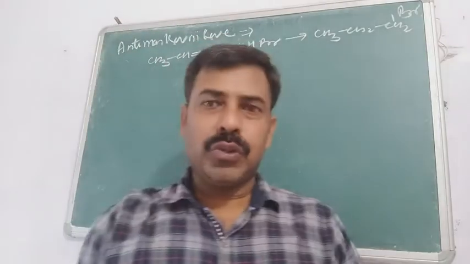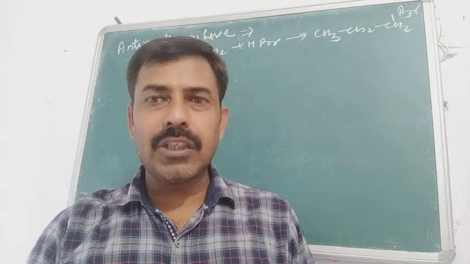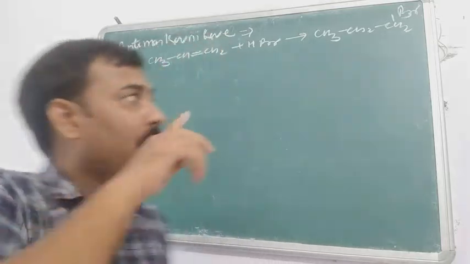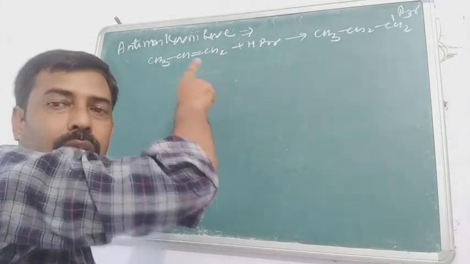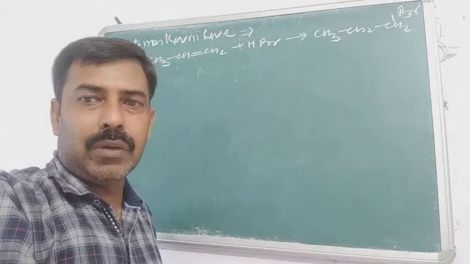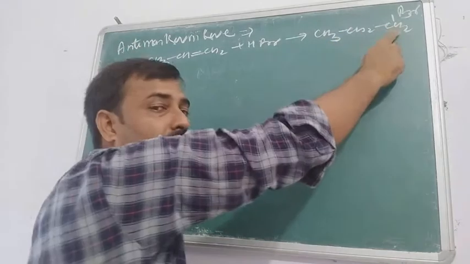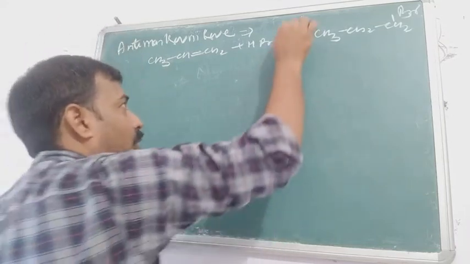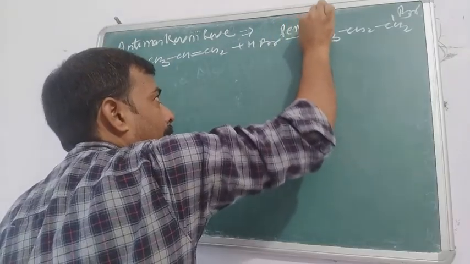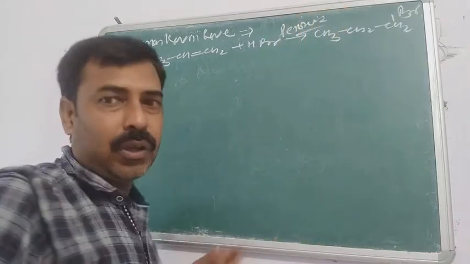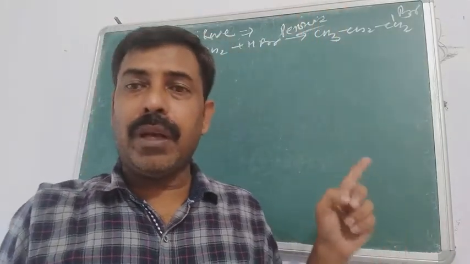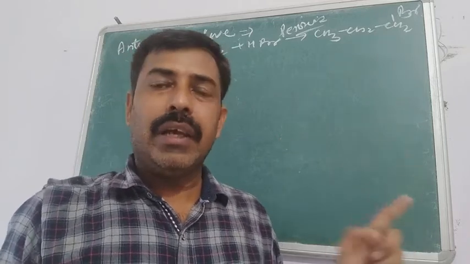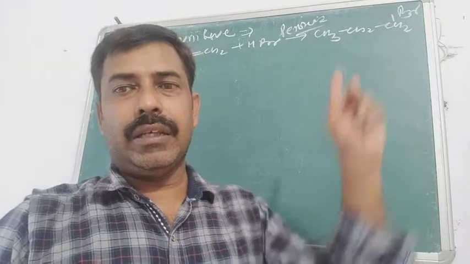Now we are going to see the next rule, called the Kharasch effect or the anti-Markovnikov rule. According to the anti-Markovnikov rule, the more electronegative element approaches the unsaturated carbon having the greater number of hydrogens in the presence of peroxide. So in the presence of peroxide, the more electronegative element approaches the unsaturated carbon having the greater number of hydrogens in the case of any unsymmetrical alkene.